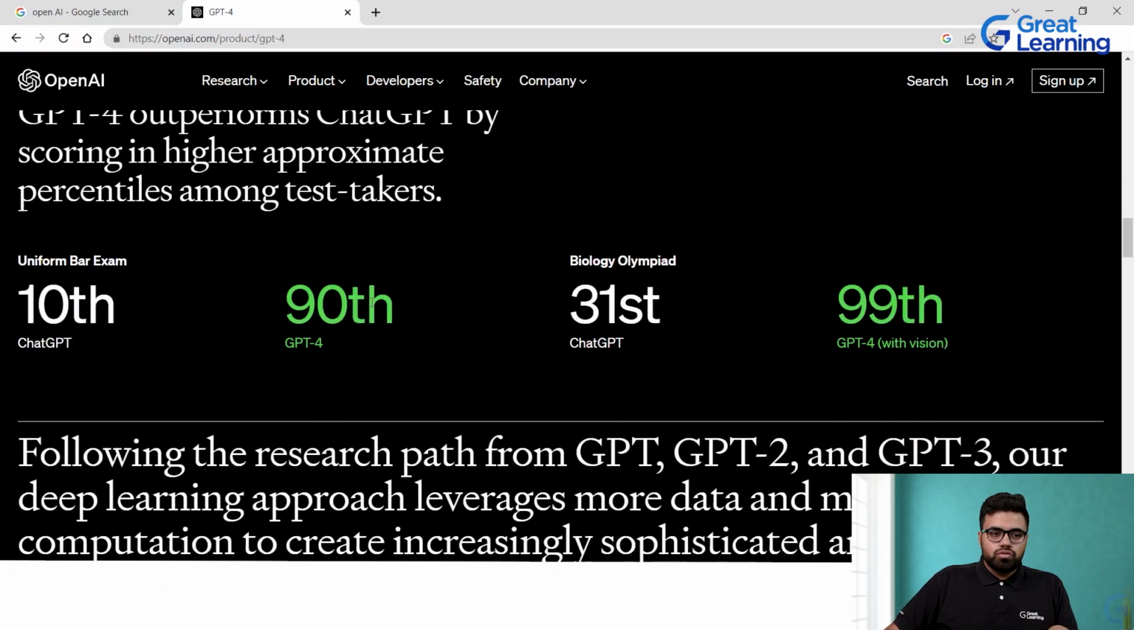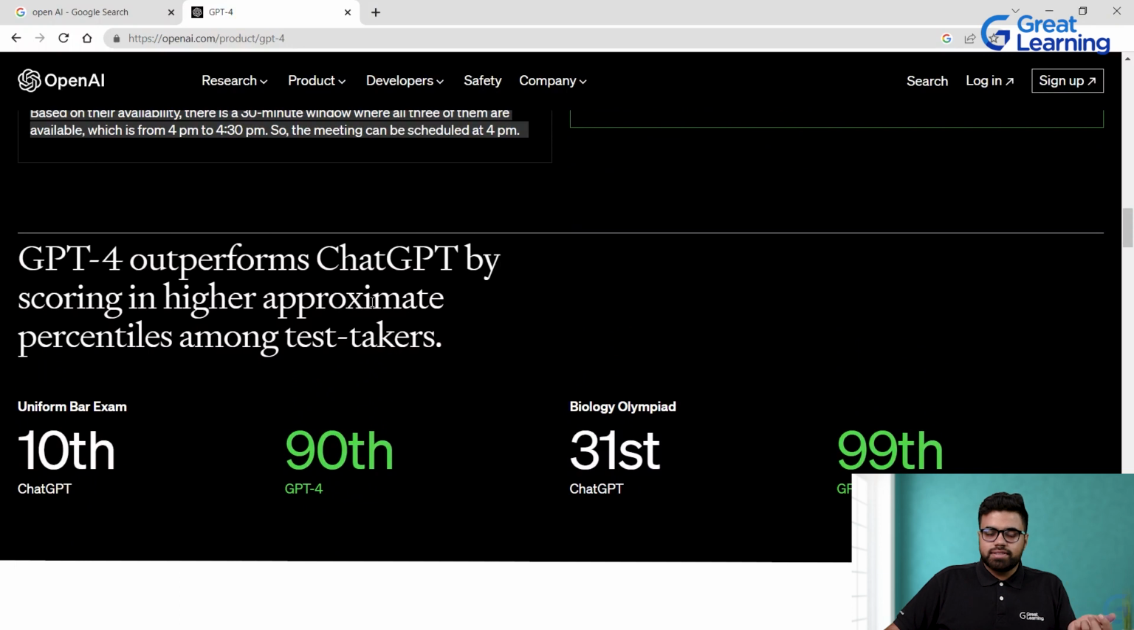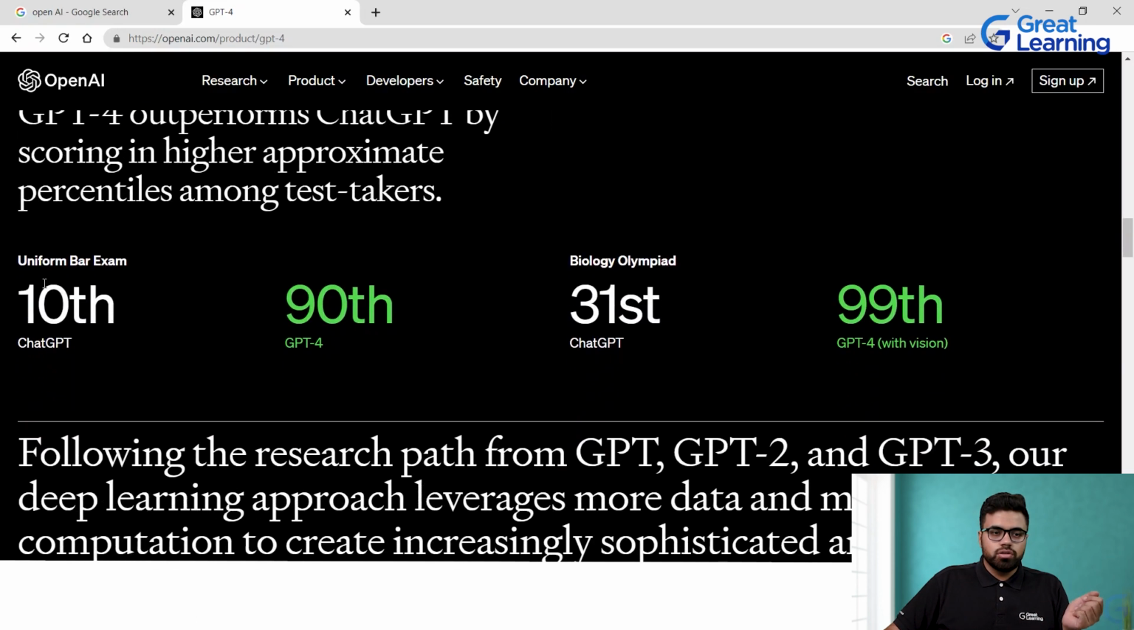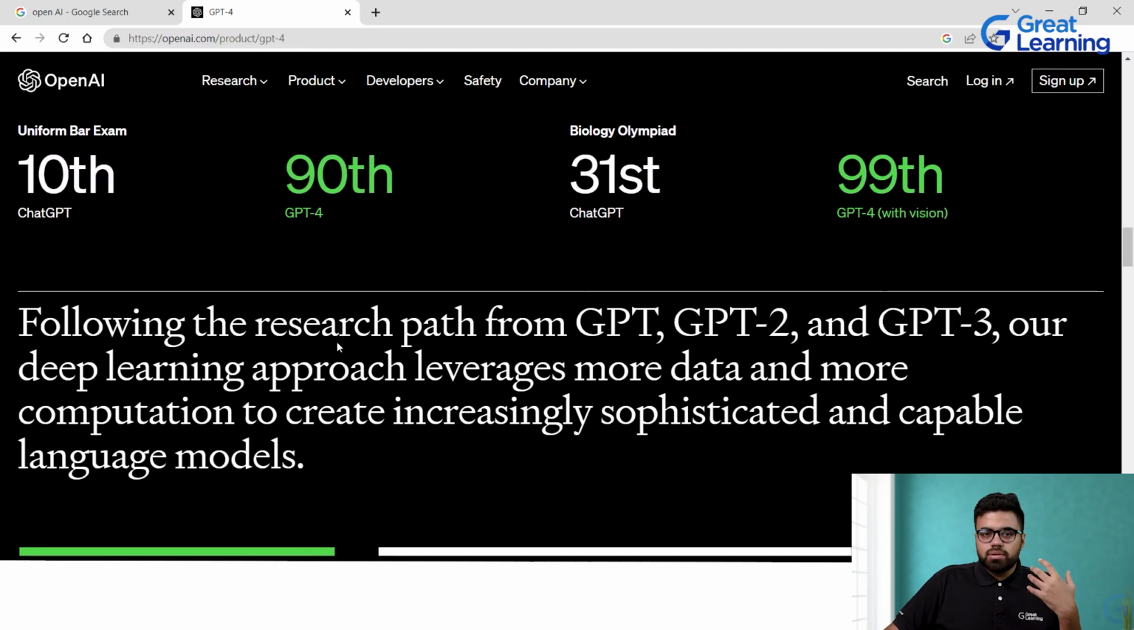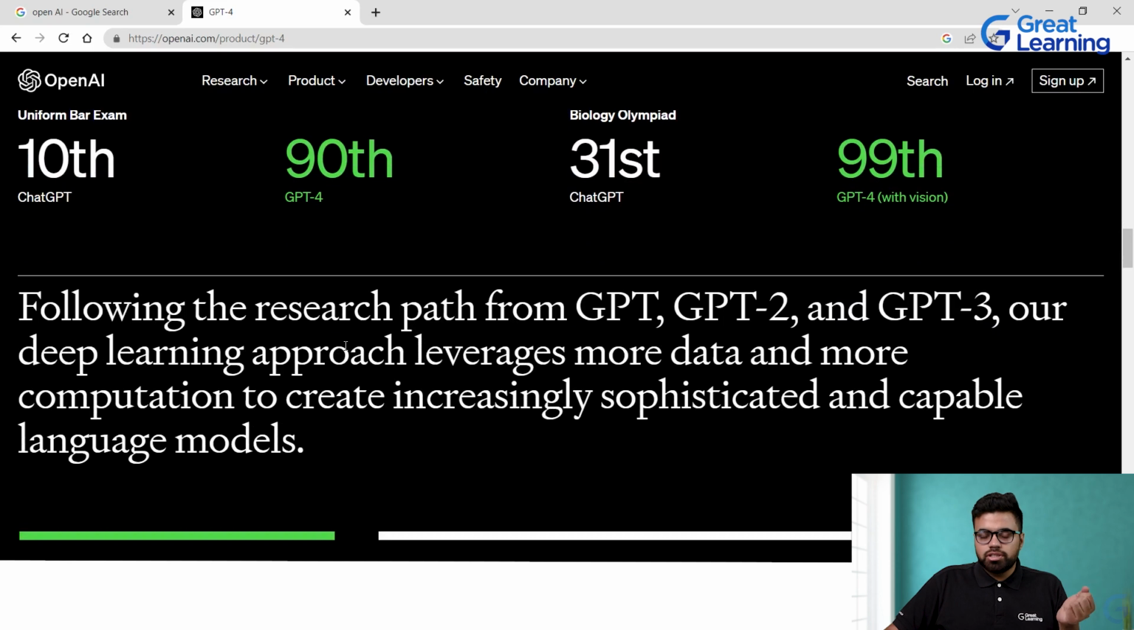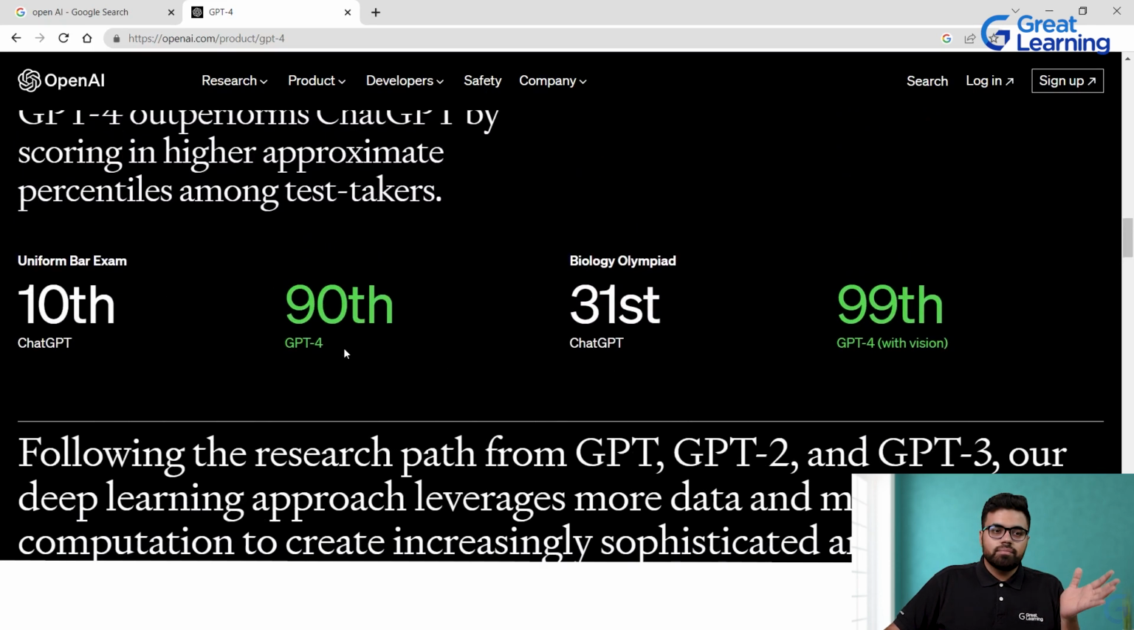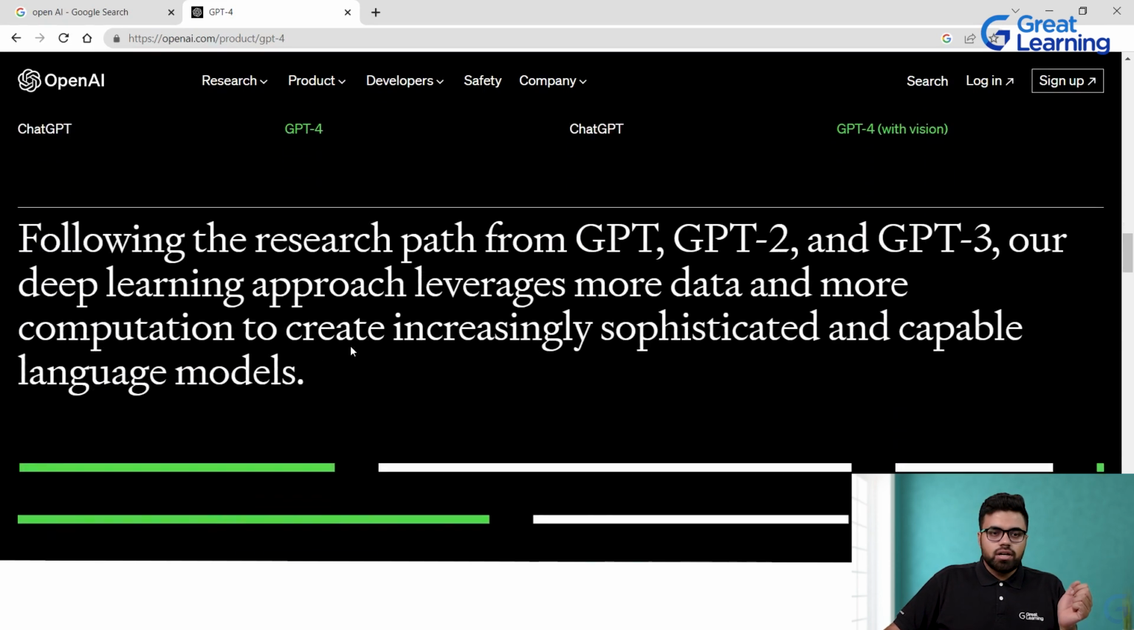And in terms of passing exams, the benchmarks that they have set, GPT-4 even outperformed ChatGPT. If you can see, on the uniform bar exam, ChatGPT scored in the 10th percentile and GPT-4 in the 90th. So this is the level at which it performs, and it tells us how advanced the GPT-4 model is compared to ChatGPT.